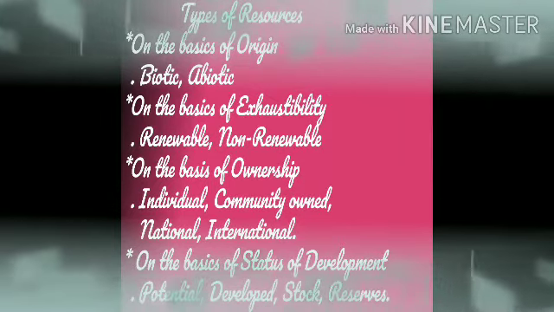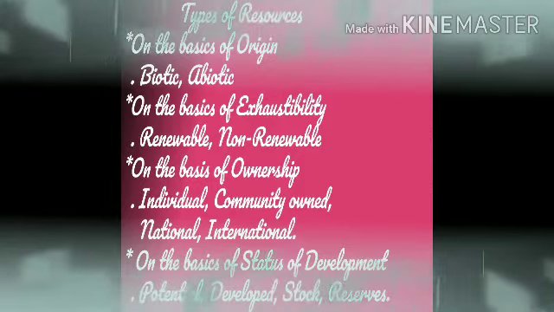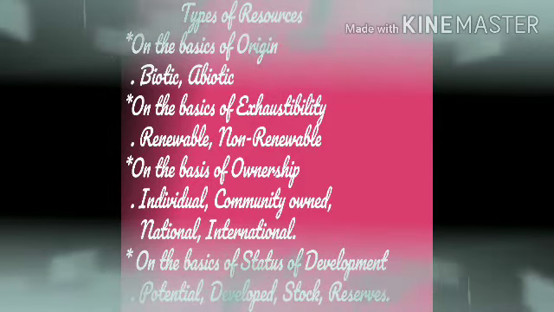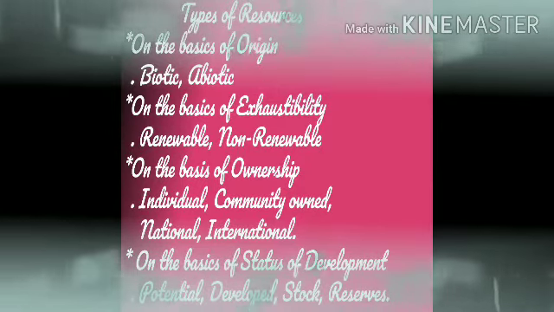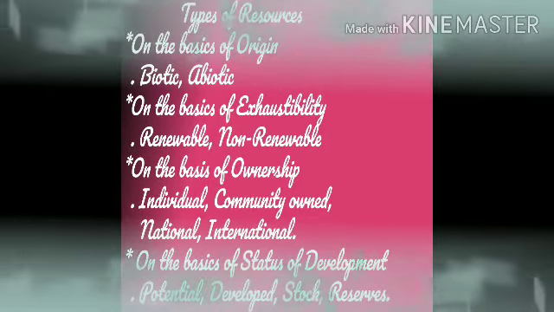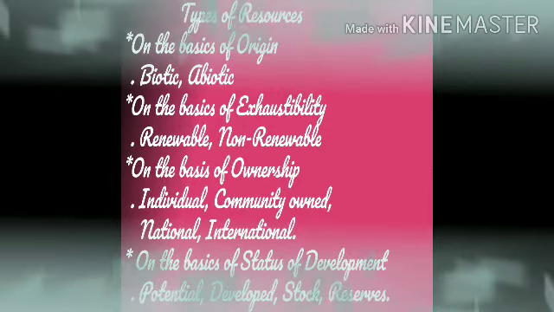Resources are also classified on the basis of origin. Origin means where they are obtained from. One is biotic and abiotic. Biotic is obviously living things. Abiotic is non-living things. Next is on the basis of exhaustibility. Exhaustibility means how long they can be used as a resource.